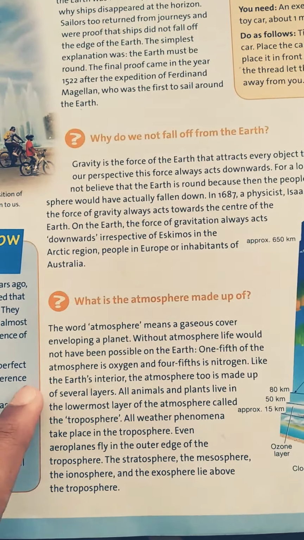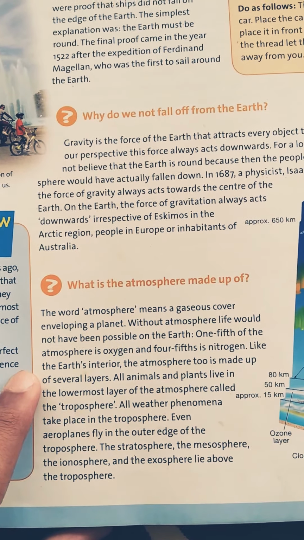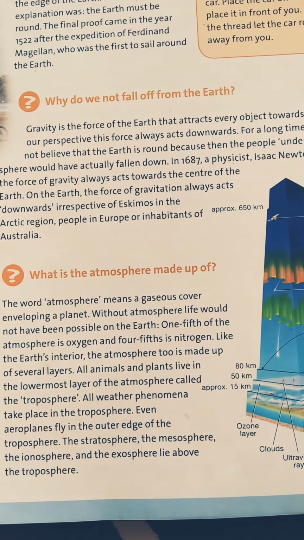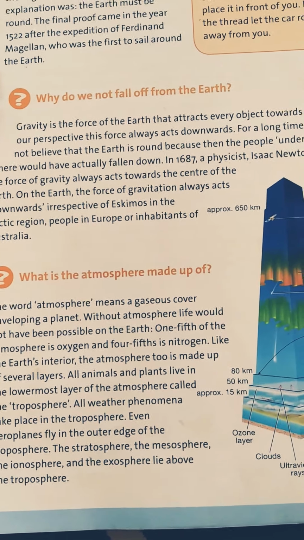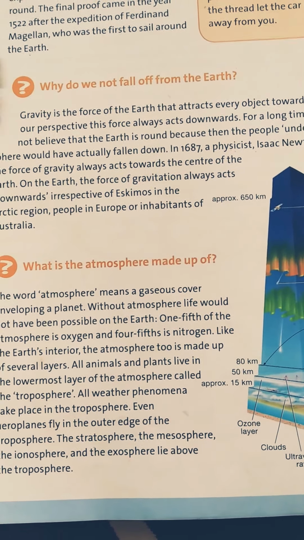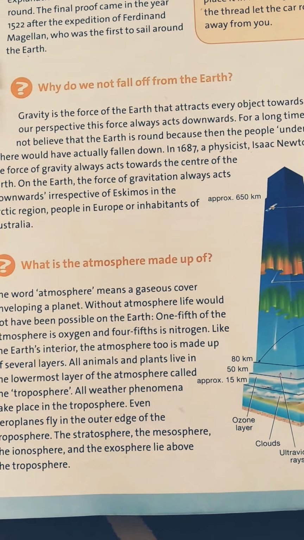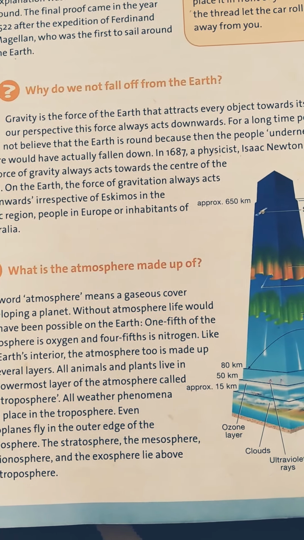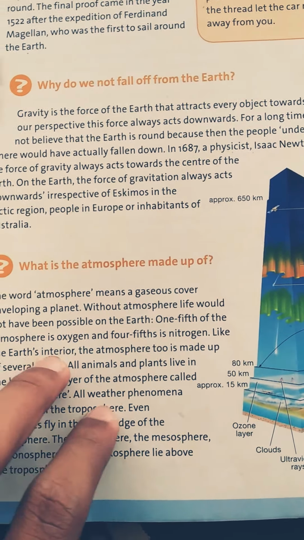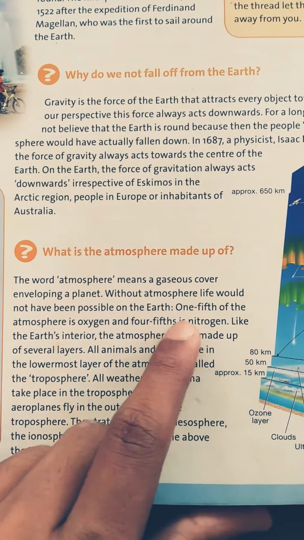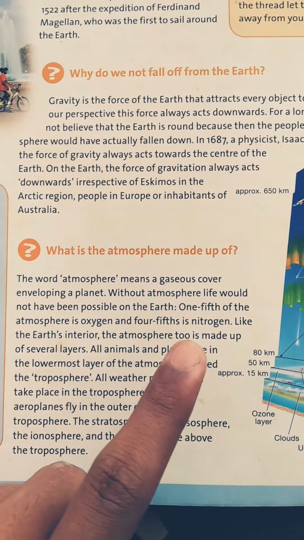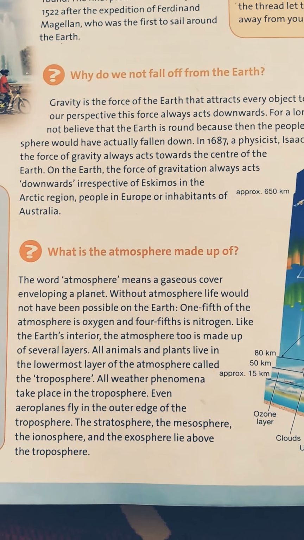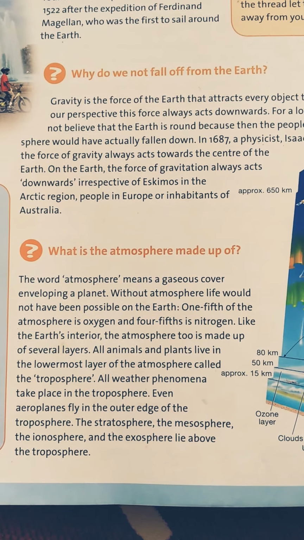Without atmosphere, life would not have been possible on Earth, right? Because if the atmosphere were not there, so many things would be disturbed. You will not get oxygen because gas will not be there. Asteroids would hit the Earth, meteoroids, many things would happen. Okay, important point: 1/5 of the atmosphere is oxygen, and 4/5 is nitrogen.